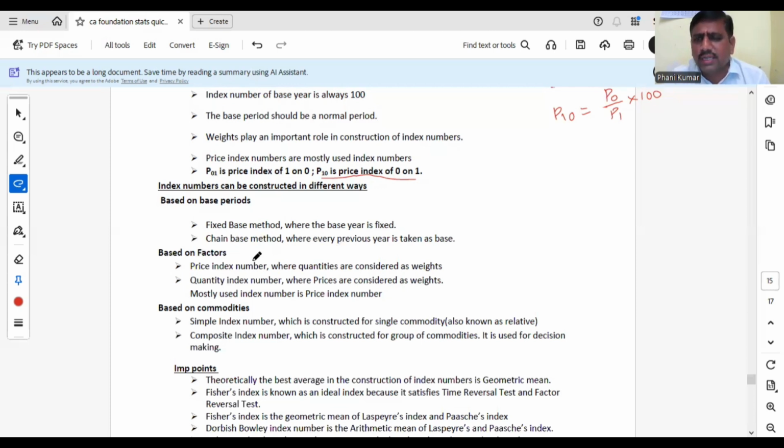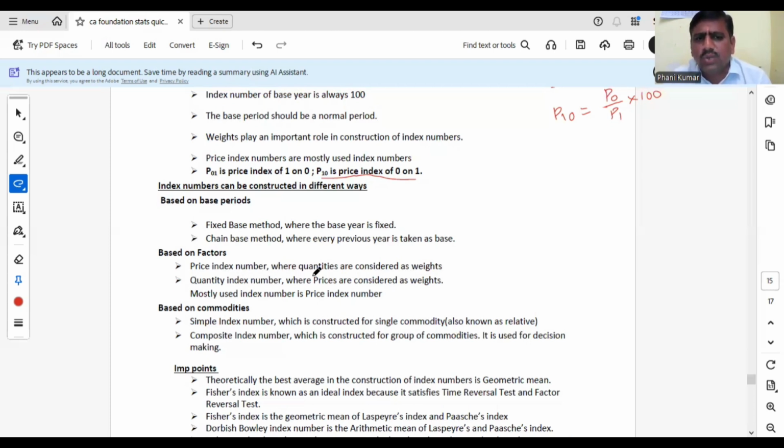Based on factors, sometimes we may construct index numbers for comparing prices, sometimes for comparing quantities. Price index number is one factor where quantities are considered as weights. Very important point: for price index numbers, what are the weights? Quantities. For quantity index numbers, what are the weights? Prices. If you are measuring the changes in prices, it is known as price index number. If you are measuring the changes in quantities, it is known as quantity index number.